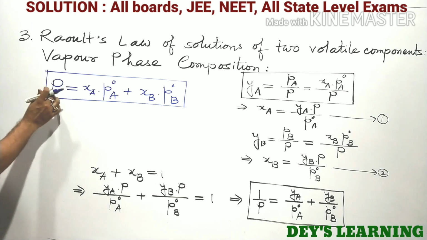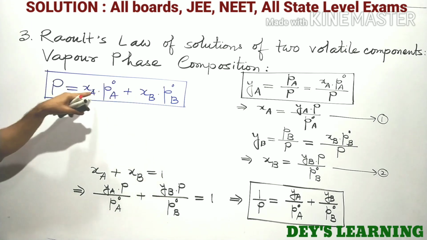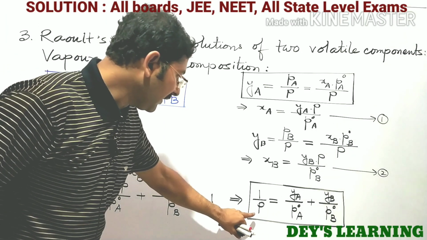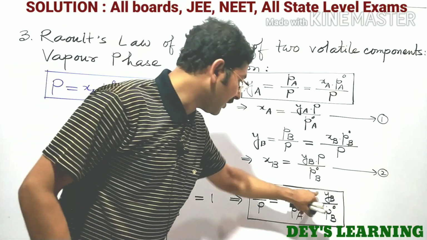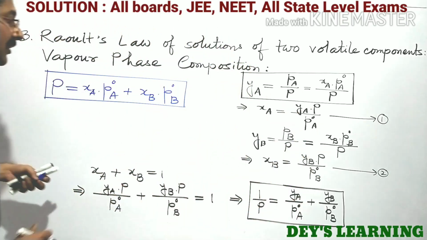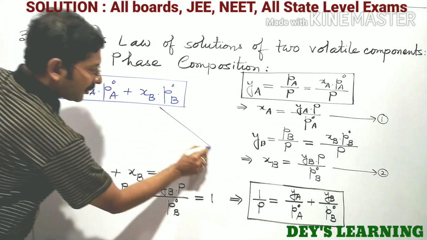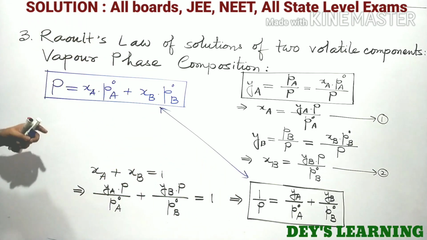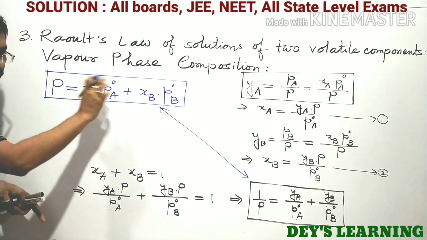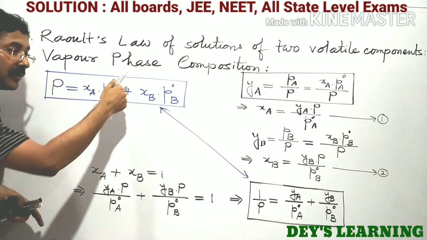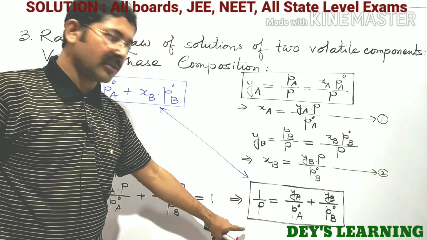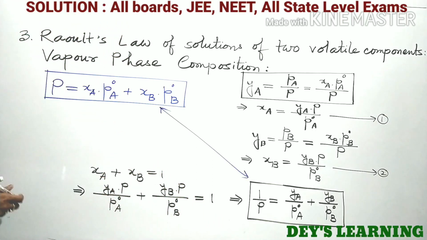This one is the relation of the total pressure with the mole fractions XA and XB, which are the mole fractions in the solution phase, and this is the relation of total pressure P with the mole fractions YA and YB, which are the mole fractions of the vapor phase. So these two equations are comparable. This one is the relation of mole fraction in the solution phase. This one is the relation of the total pressure with the mole fraction in the vapor phase. This one is actually the reciprocal format. So these two relations are very important.